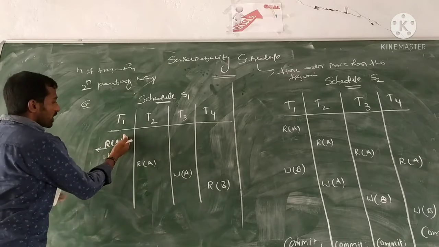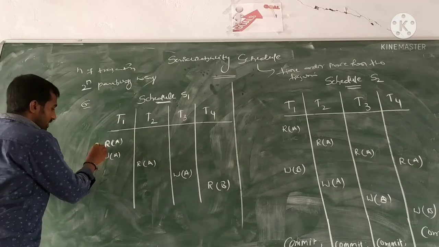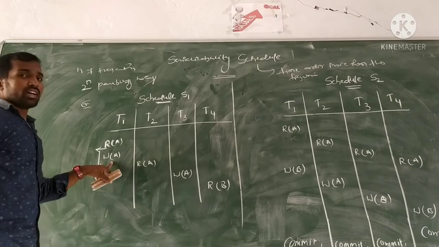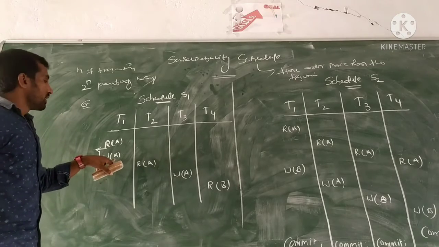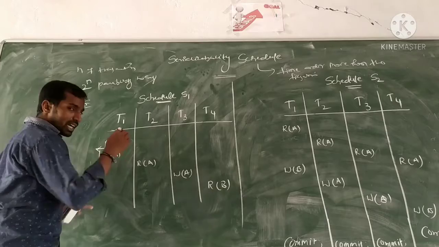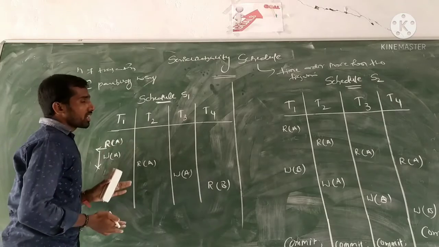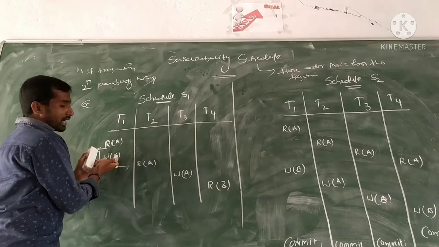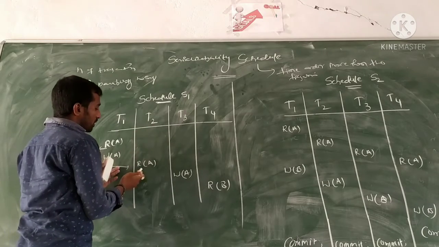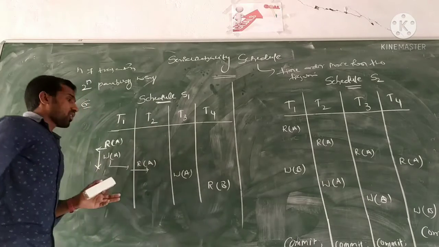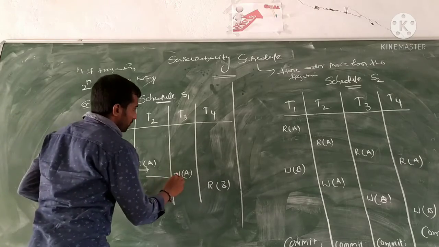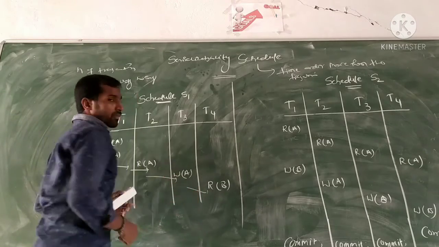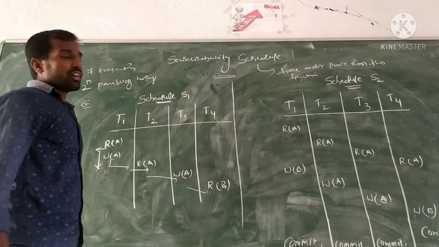After the reading is completed, next comes the write of data item A. Once T1 completes its read and write of data item A, the T2 transaction begins, and so on up to T3 and T4. This is the scheduling of S1.